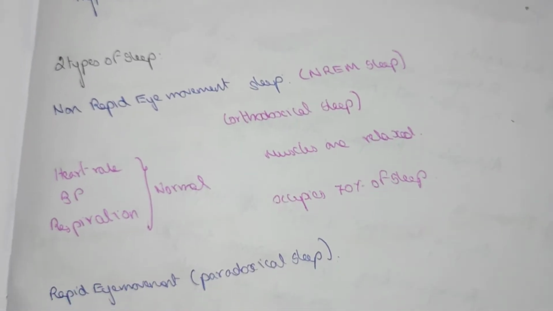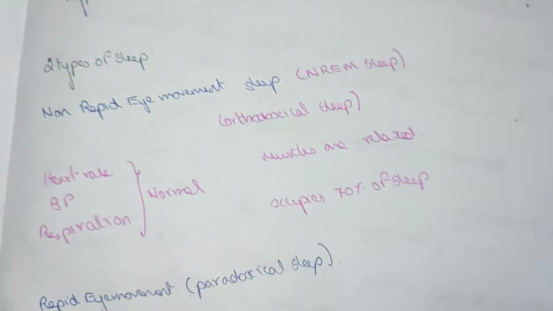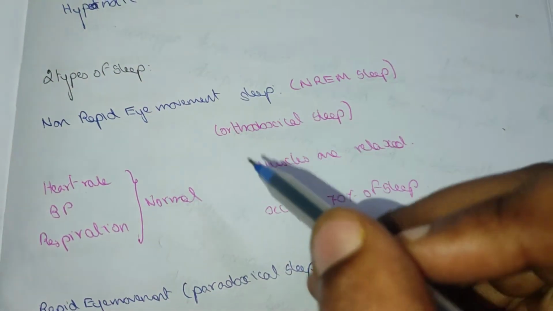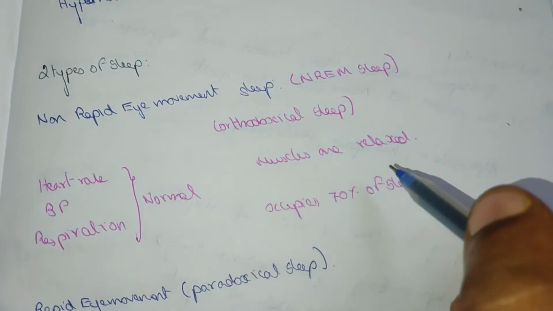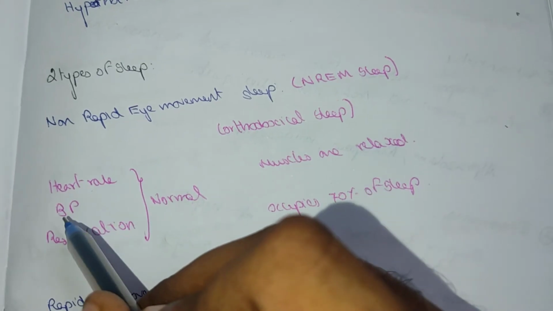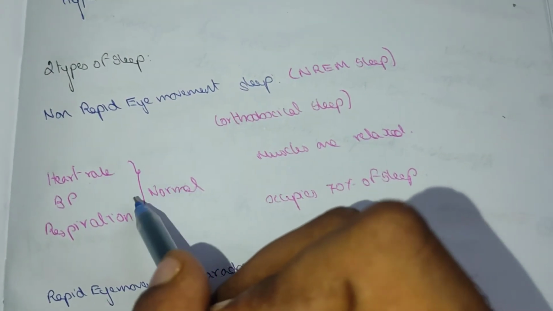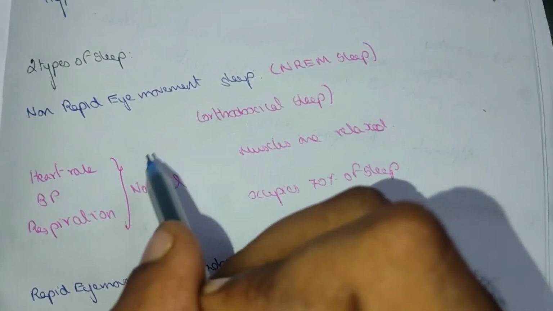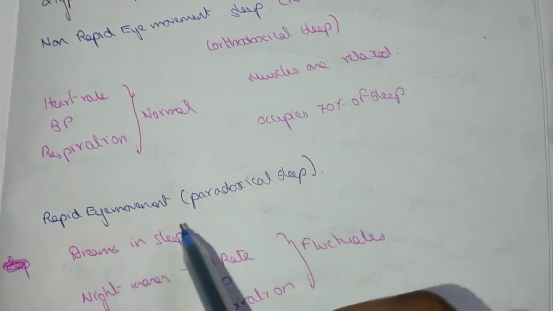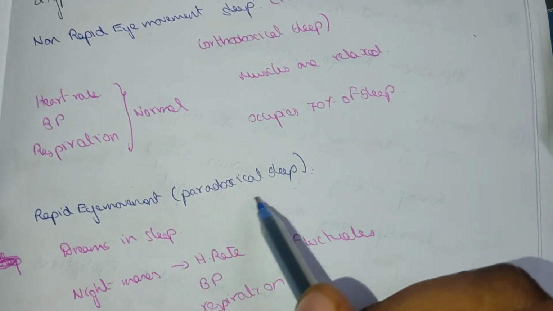Now we will see about sleep. There are two types of sleep. The first is non-rapid eye movement sleep, known as NREM sleep, or orthodox sleep. The muscles are relaxed, it occupies 70% of sleep, and heart rate, BP and respiration are normal. The second is rapid eye movement sleep, known as paradoxical sleep.